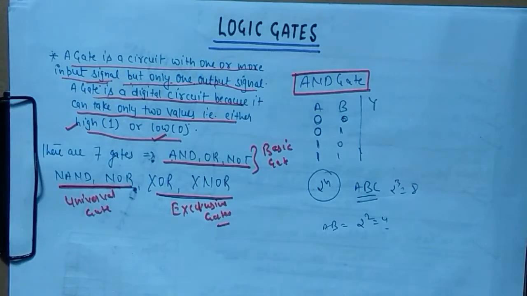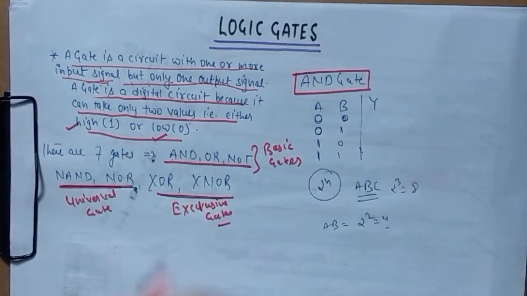Okay, so there are basically 7 gates: AND, OR and NOT. These three are known as the basic gates. Then there are two more gates, NAND and NOR. This is the most important question. What are the universal gates? NAND and NOR are the universal gates.